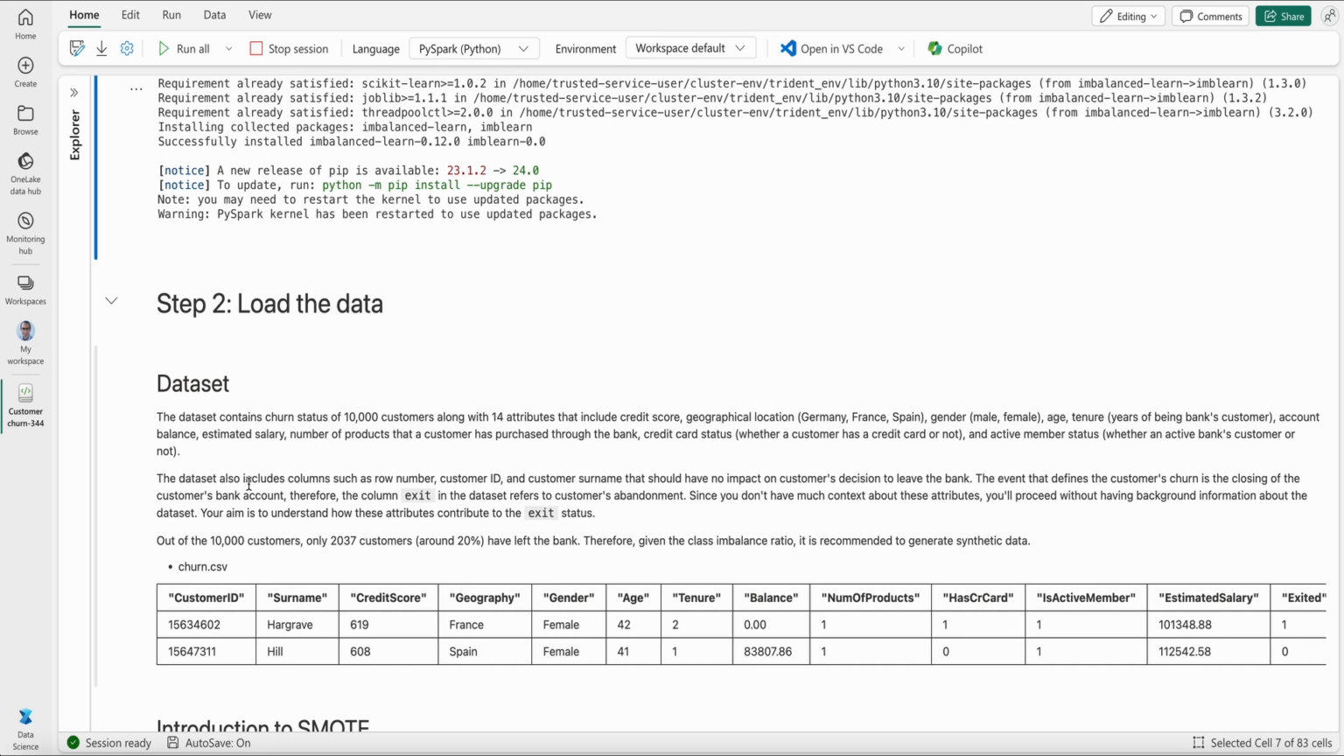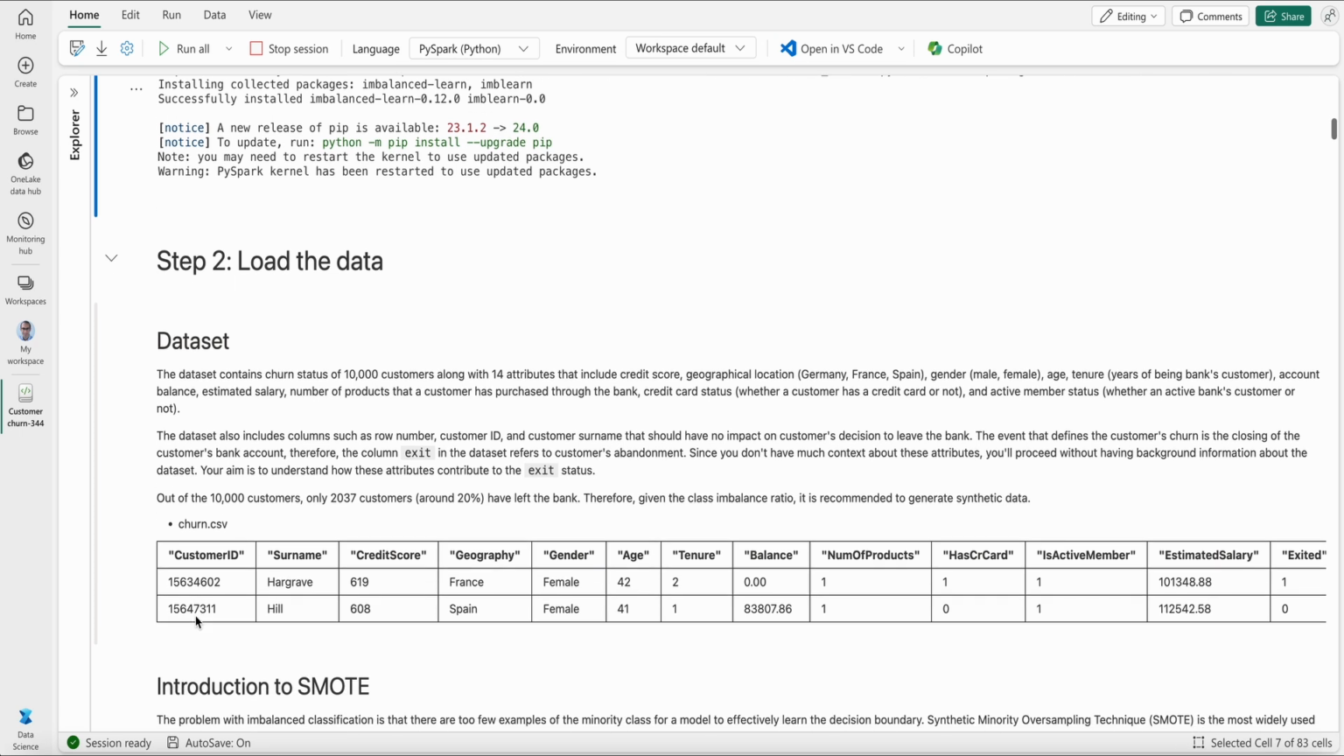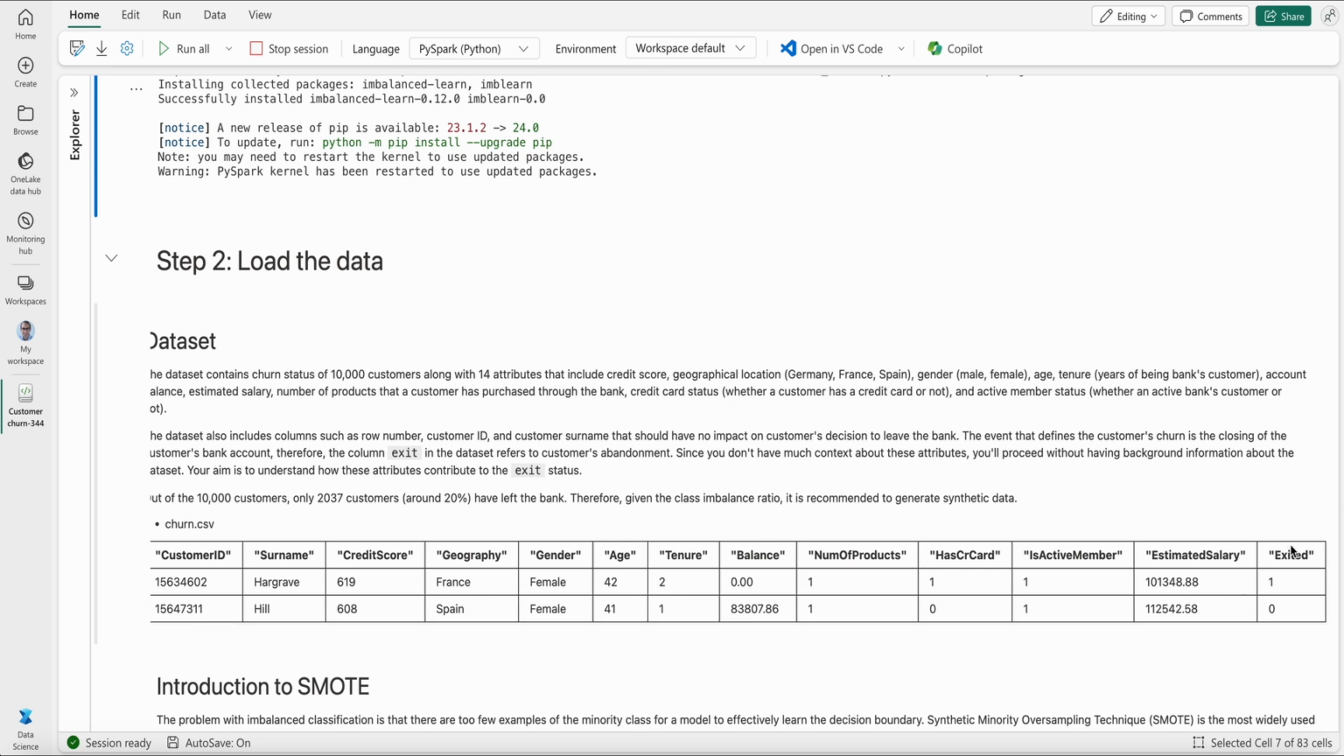And that again gives us some hints that we may need to generate synthetic data. This also shows a table and preview of how our data looks. You can see customer ID, surname, credit scores, and all of the features or attributes. And we also have the target column, exited, which refers to the situation where bank customers have stayed with the bank or have left the bank.